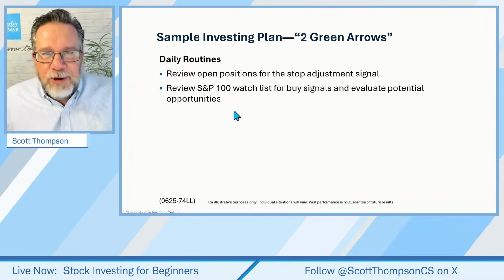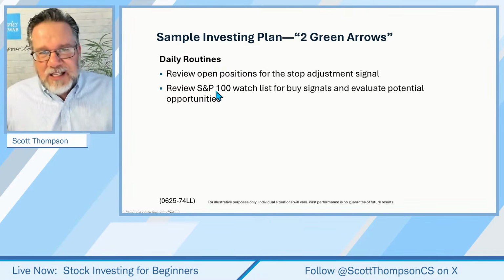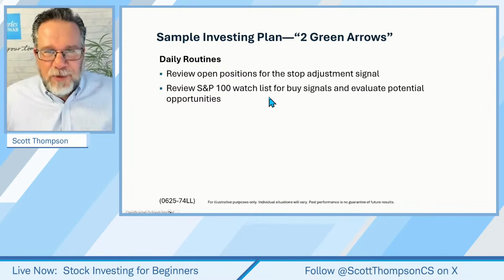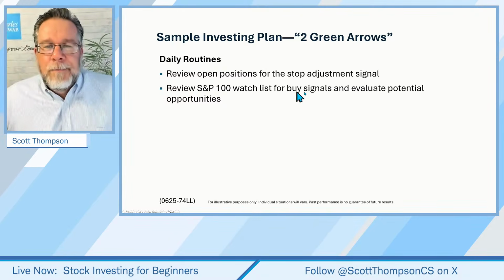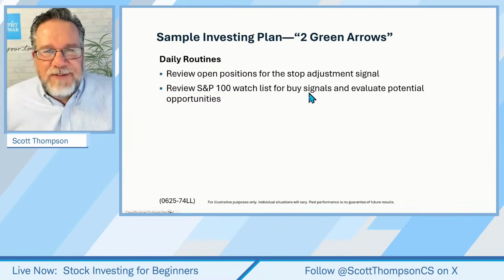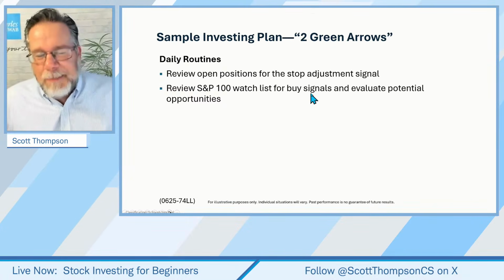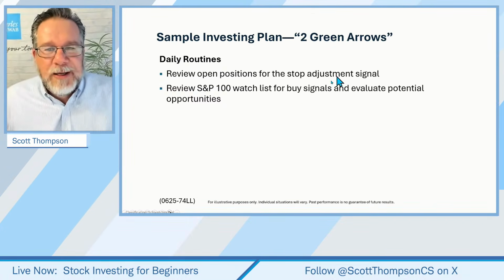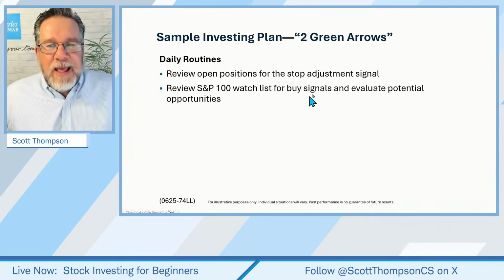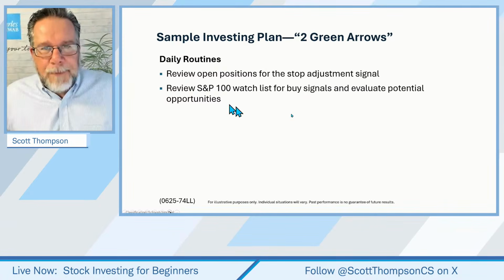The next part of the daily routine, guess what it is? Review our watch list, in this case, the S&P 100, review our watch list for what? Buy signals. How long does it take to see if there's 2 green arrows? Well, about the same time it takes to see if there's 2 red arrows. It just doesn't take very long. And then we're going to evaluate those potential opportunities.